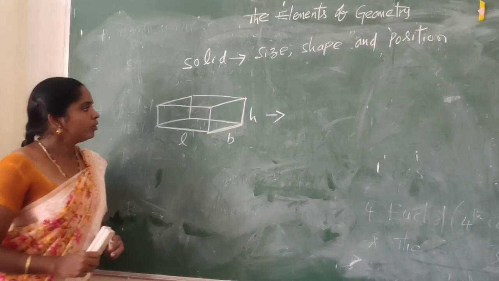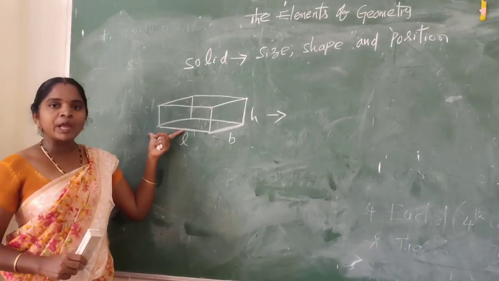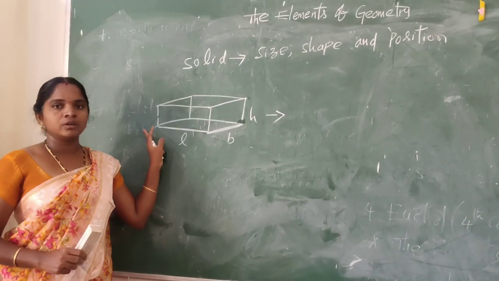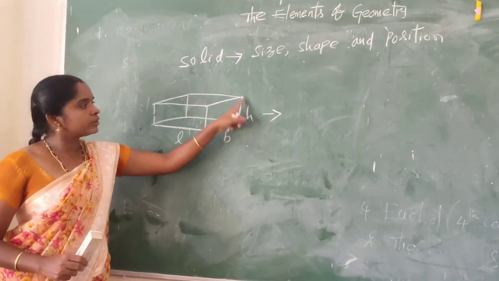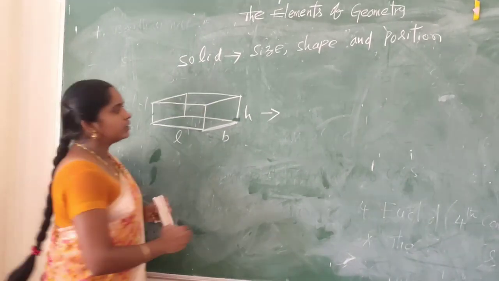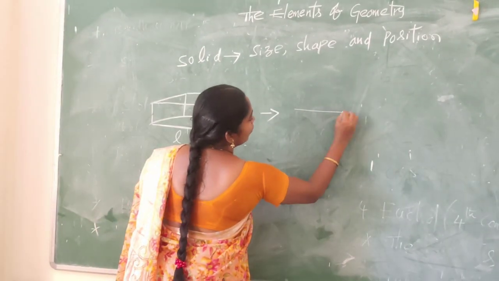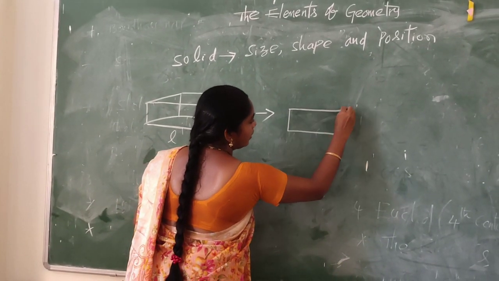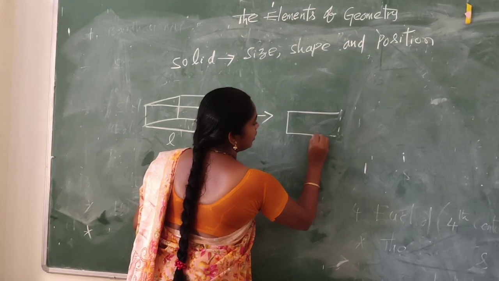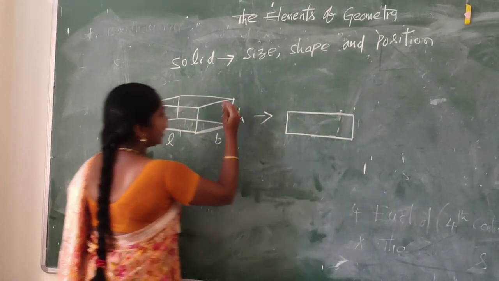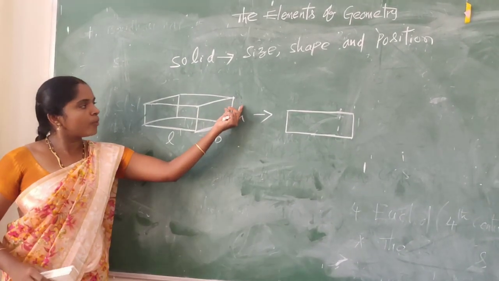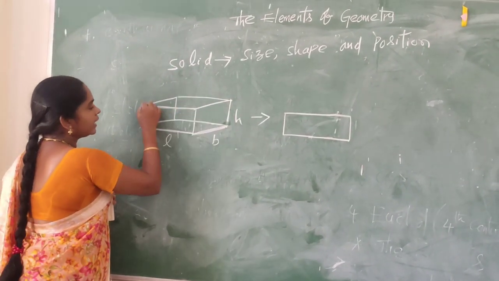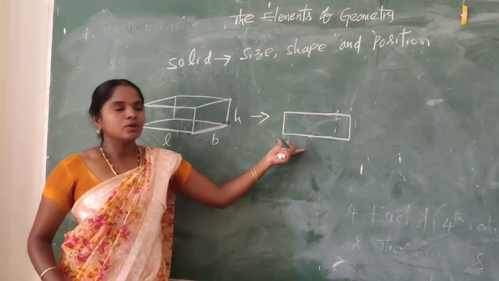If we remove one dimension, height, from this cuboid, we will get only a rectangle.